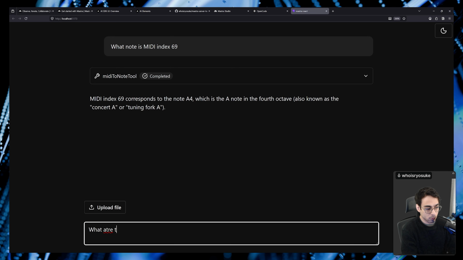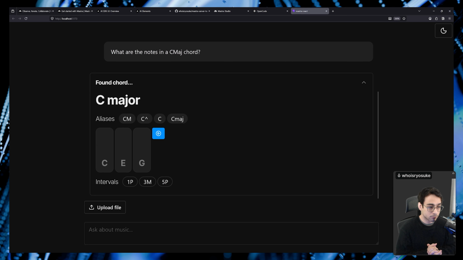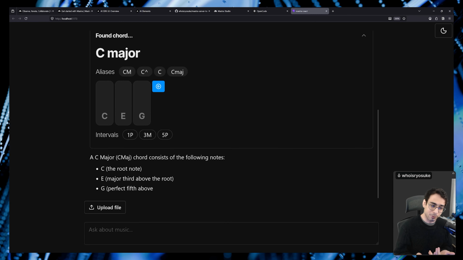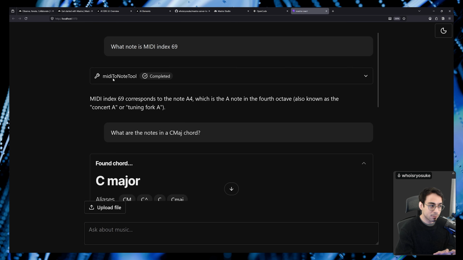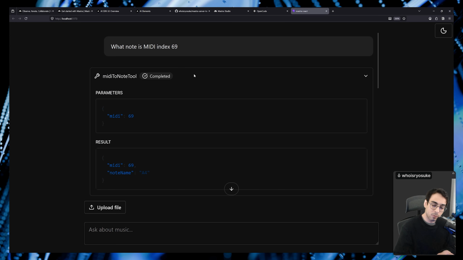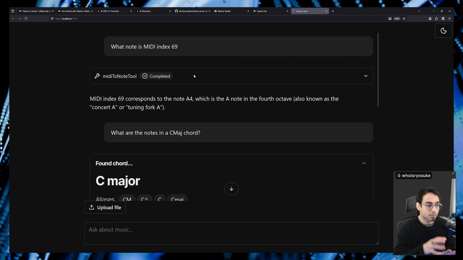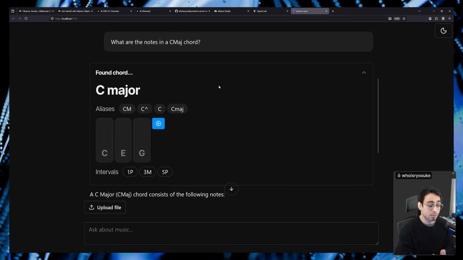What are the notes in a C major chord? We can see here that we have a different kind of looking tool. So here we actually have a custom tool that I've created, or custom UI for a tool. Basically the same way that this works, where it ran a tool. Same thing, it's still running the tool, but rather than showing the user this JSON that, if I'm a developer, maybe helps me, but as a user, this means nothing to me. So rather than using that space as a kind of debugging zone almost, we can use it as a place to show the user more relevant information. But yeah, you get the idea.